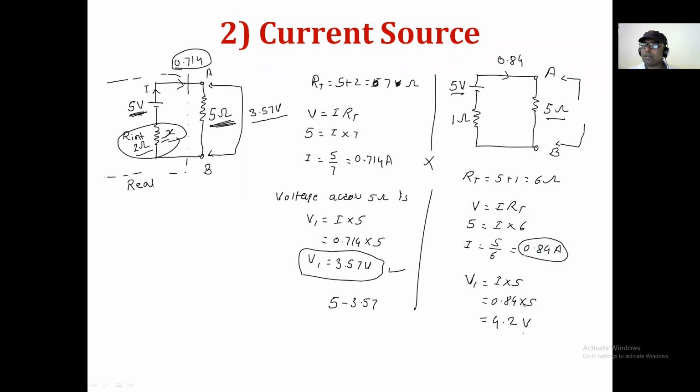Is it right? It means that now you will realize that things depend upon the value of internal resistance. The voltage this real voltage source provides between the two terminals A and B depends totally on its internal resistance.